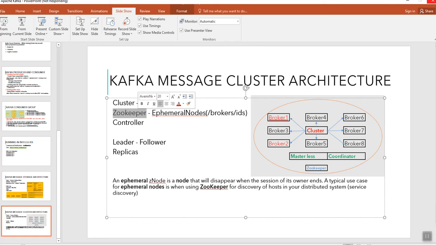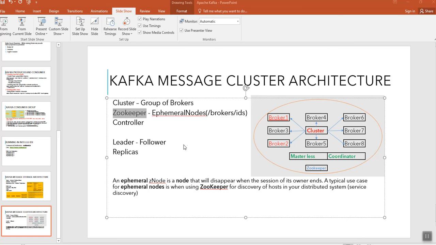Apart from that, whenever any broker starts, it connects to ZooKeeper, as we showed in the configuration files, and it creates ephemeral nodes under brokers/ids. What we mean by ephemeral nodes is, whenever we create any broker, its active state information will be stored in ZooKeeper. Okay, let's see how it is stored here.